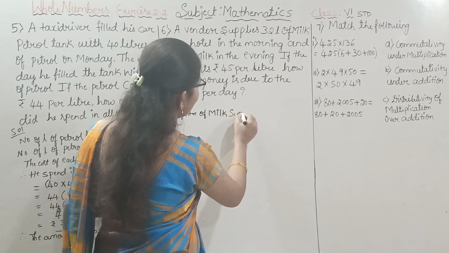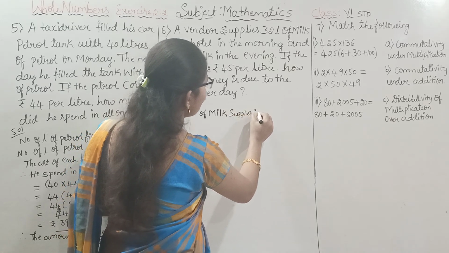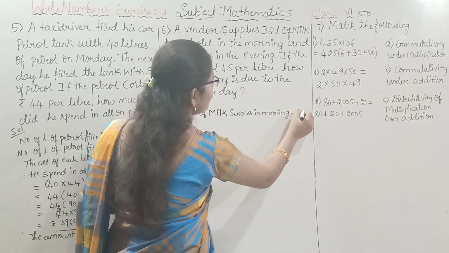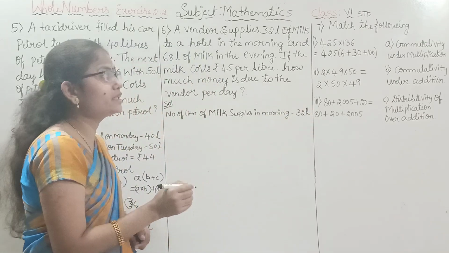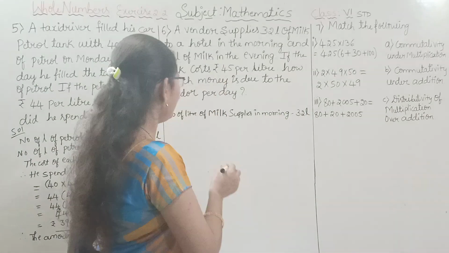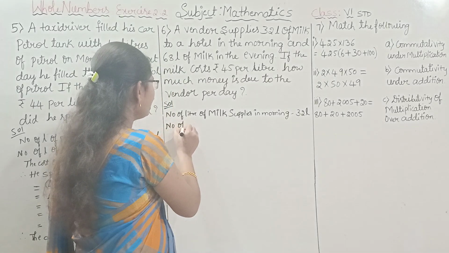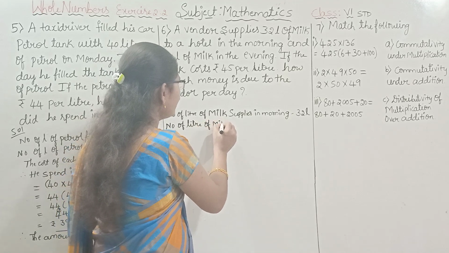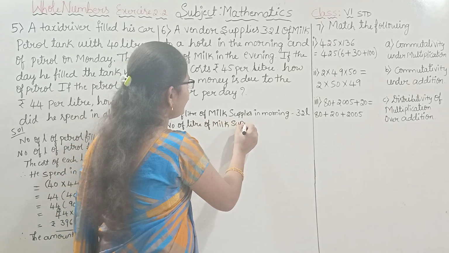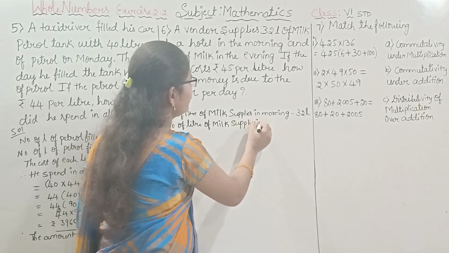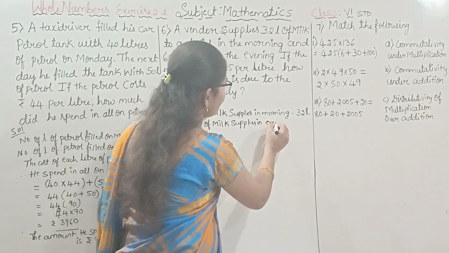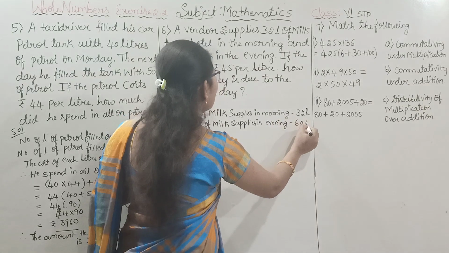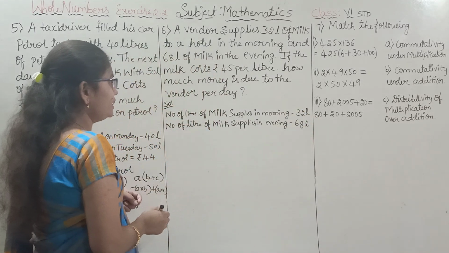supplied in the morning. In the morning, how many liters of milk is he supplying? That is 32 liters of milk. In the same way, the number of liters of milk supplied in the evening. In the evening, how many liters of milk is he supplying? That is 68 liters of milk supplied in the evening.